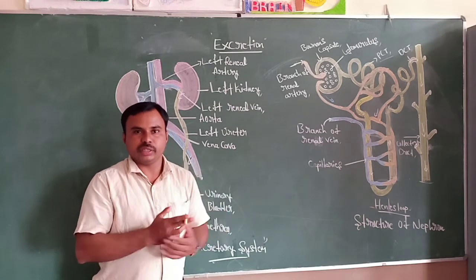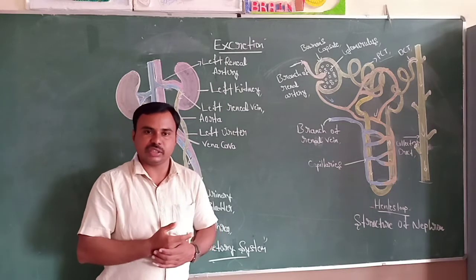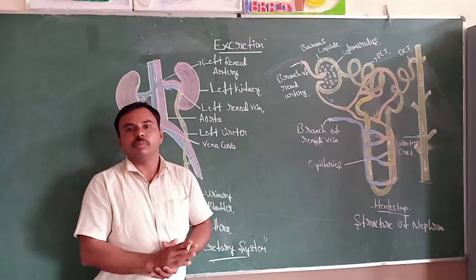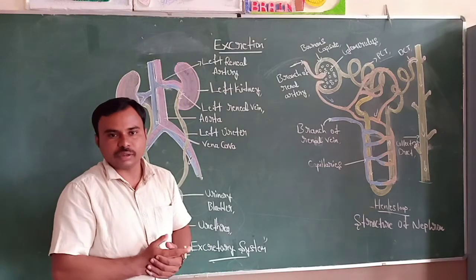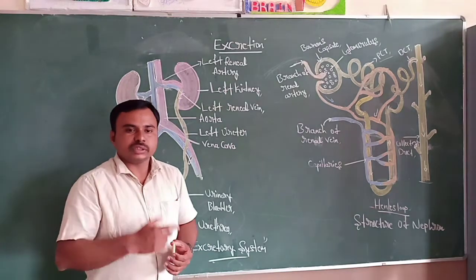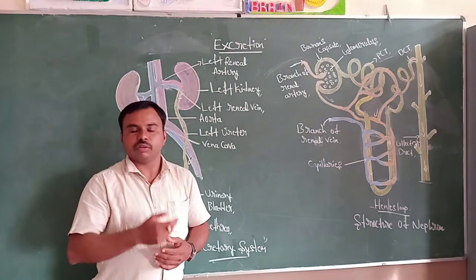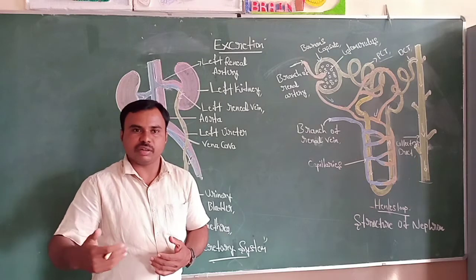That's why human beings belong to the ureotelic animals. On the basis of excretory materials, human beings are ureotelic organisms. This process of removing nitrogenous waste materials from the body is called excretion.